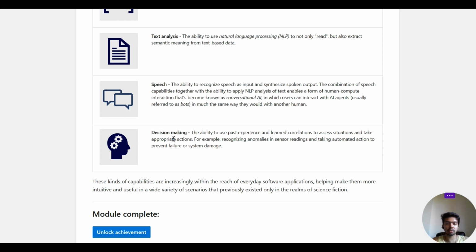And the fourth is decision making. So what is decision making? The ability to use past experience and learned correlations to assess situations and take appropriate actions. For example, recognizing anomalies in sensor readings and taking automated actions to prevent failures or system damage. It takes appropriate actions by analyzing situations using the correlations.